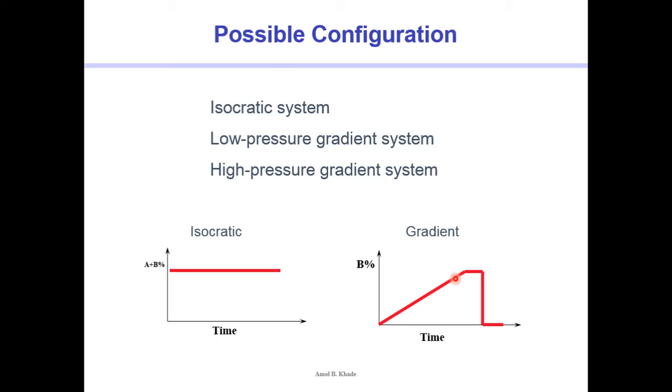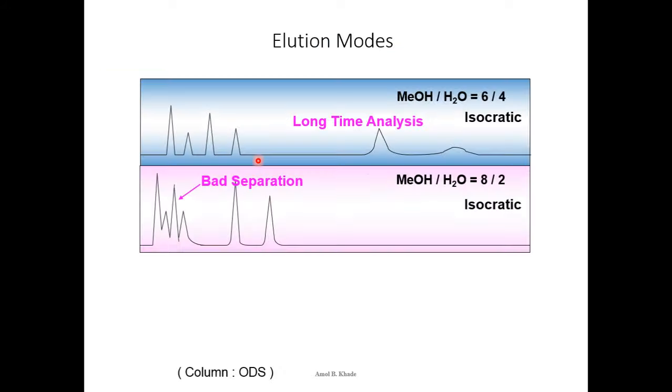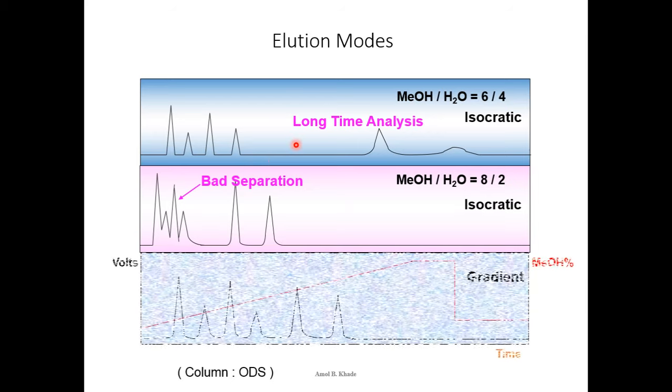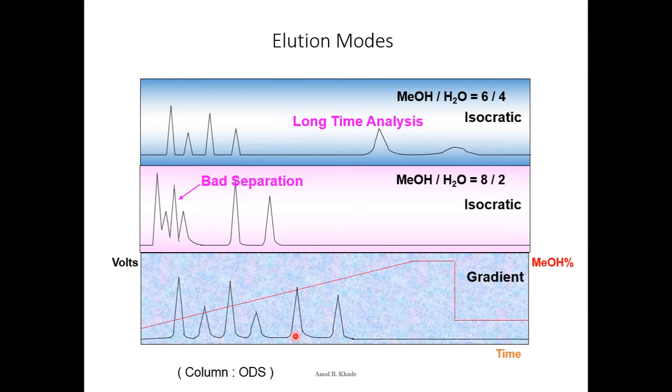So isocratic is the first mode, which is called the simple mode, where we are not changing the composition of the solvent system, and it is kept throughout the experiment, and the other one is gradient elution. Okay. So we have even discussed these chromatograms, and now we are able to understand the difference between isocratic and gradient elution. Okay.